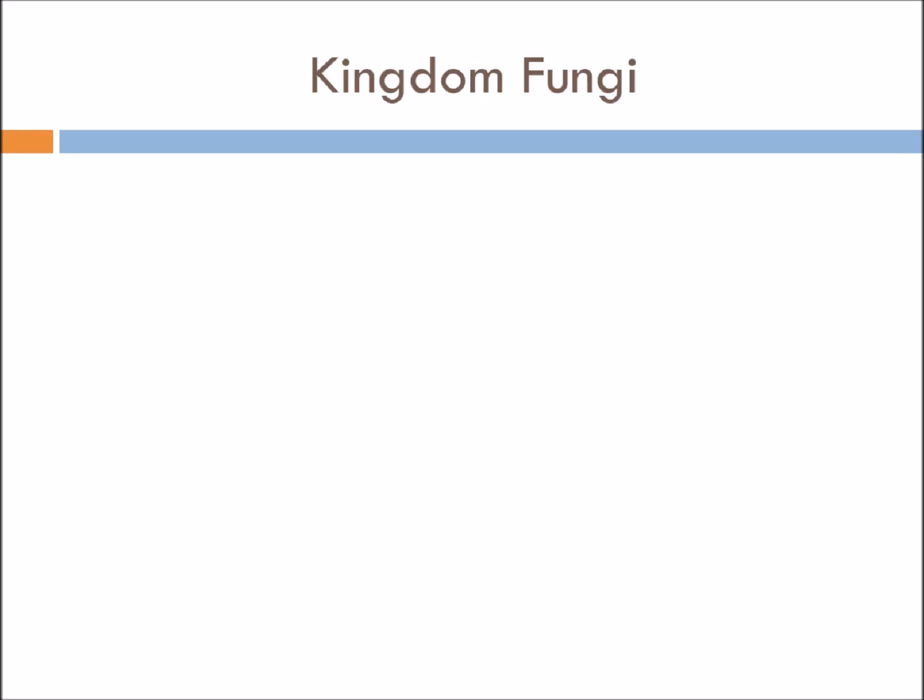Now kingdom fungi. Here, first of all it was mixed with the kingdom Plantae. But there were certain characters which were neither similar to kingdom Plantae, nor when they were placed in kingdom Animalia was it similar to that also. So kingdom fungi was given a status of a different kingdom.